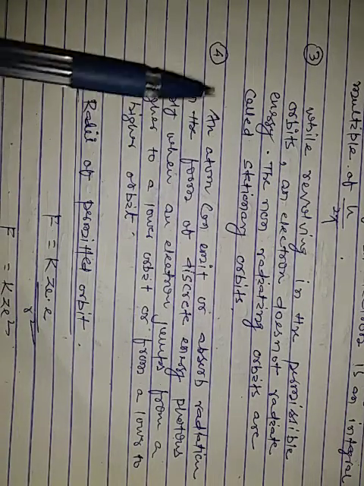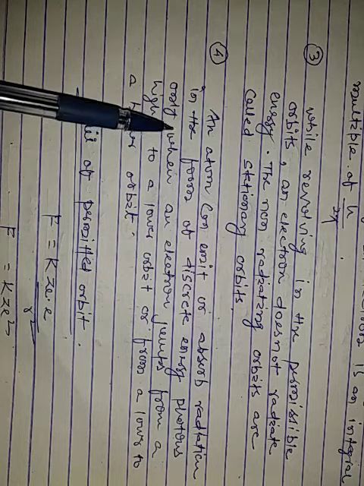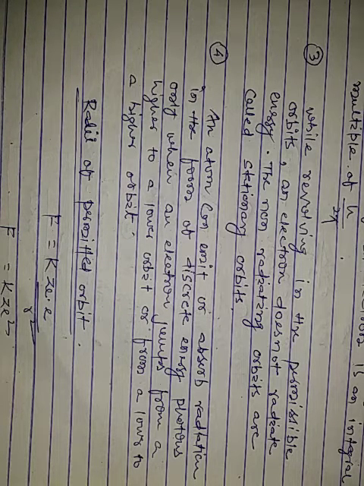The fourth postulate states an electron can emit or absorb radiation in the form of discrete energy photons only when an electron jumps from a higher to a lower orbit or from a lower to a higher orbit.